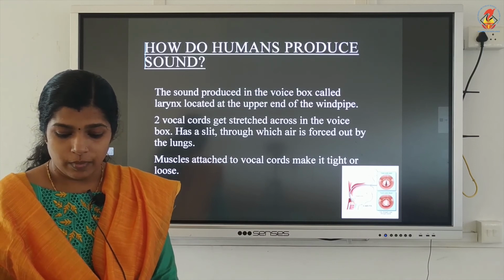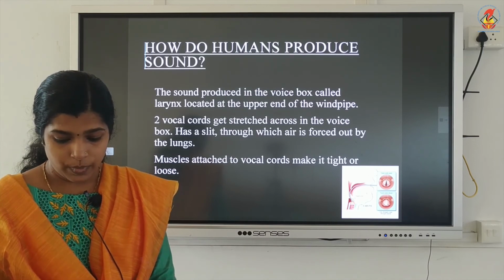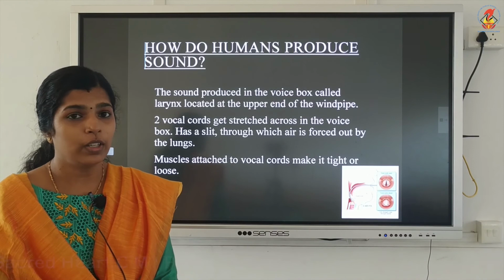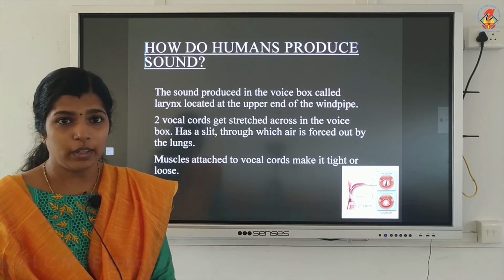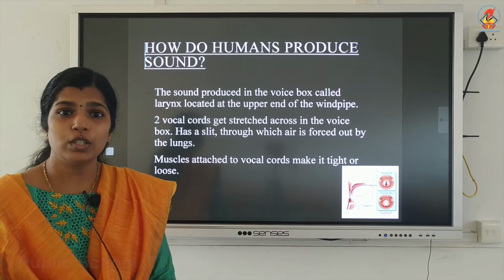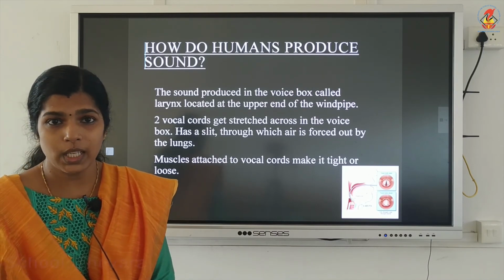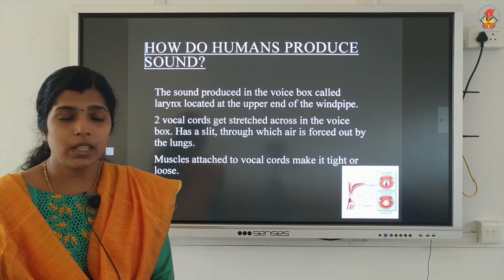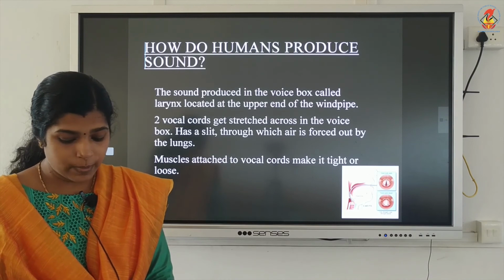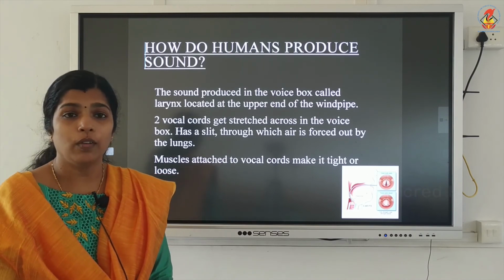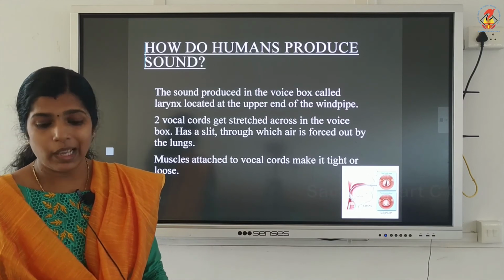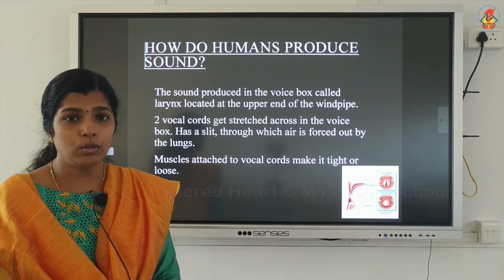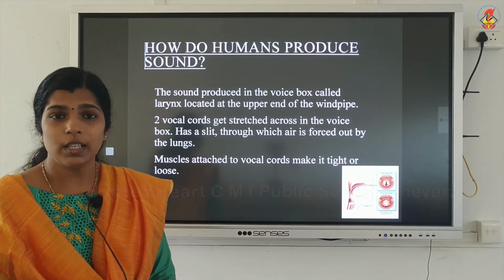Children have very small vocal cords. This is the reason why the voices of men, women and children are different. Since the length of their vocal cords is very small, children also produce high frequency sound. Then activity 13.6 explains the working of vocal cords. With the help of paper you can make a slit, and when you blow air through that slit you will be able to hear the sound.